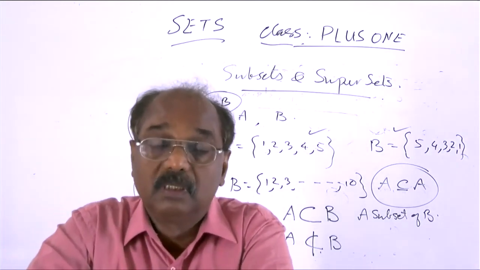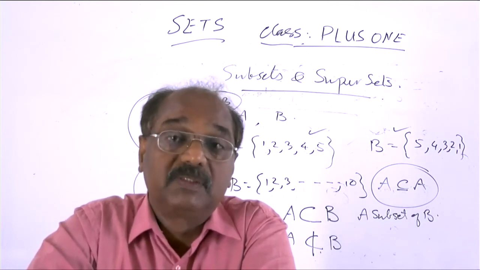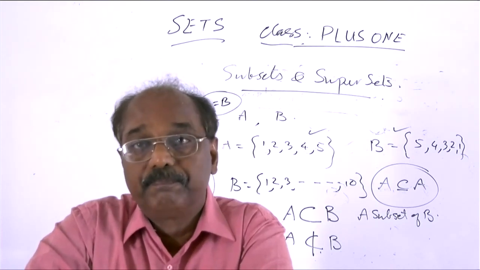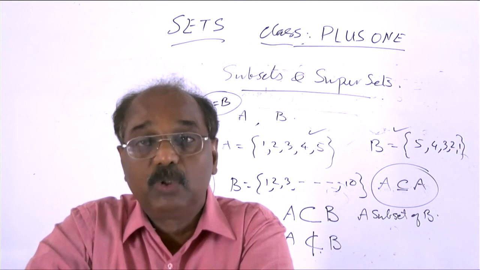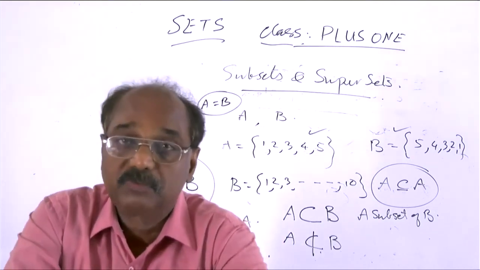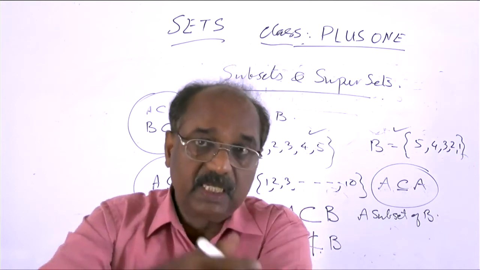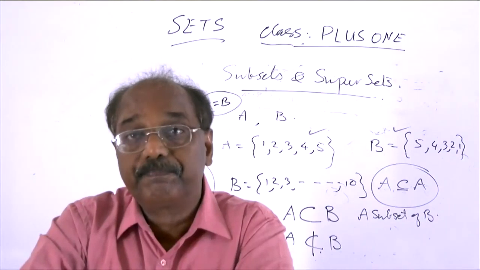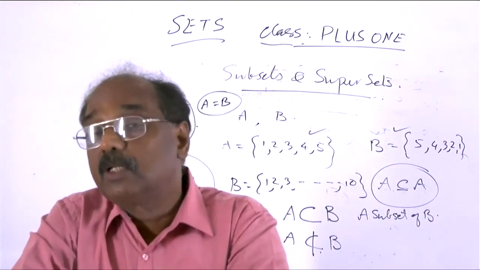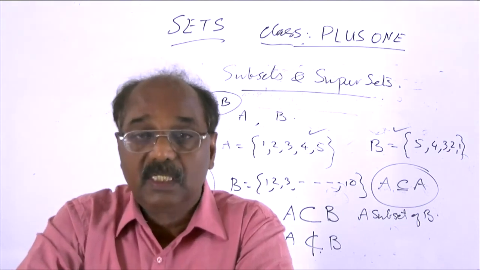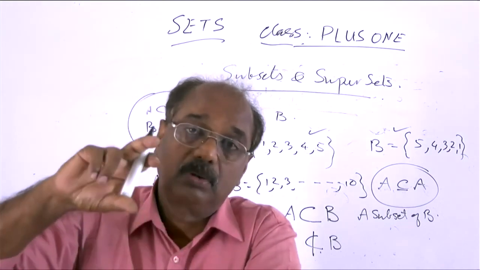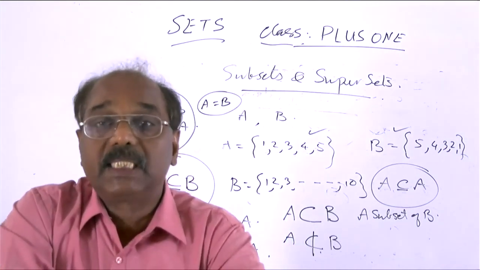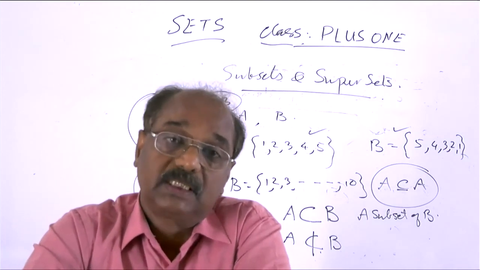In problems, there are many situations in which we want to prove two sets are equal, A equal to B. In this case, what we do is, we first prove A is a subset of B. That is, show that every element of A is an element of B. Then prove in the reverse: every element of B is an element of A, then B is a subset of A. If A subset of B and B subset of A both hold, then A equals B. That is the method, the way in which we prove two sets are equal.